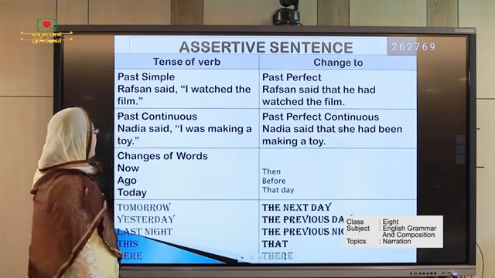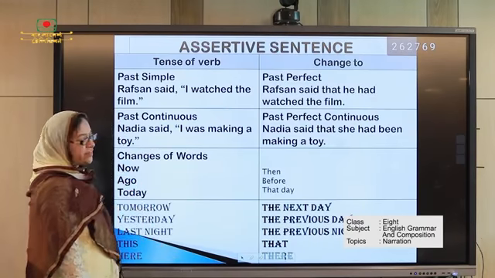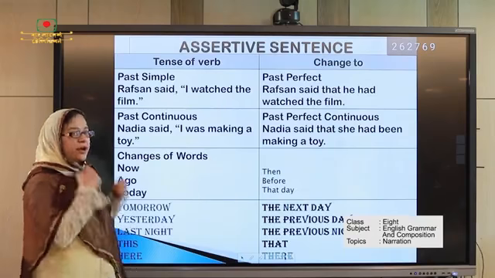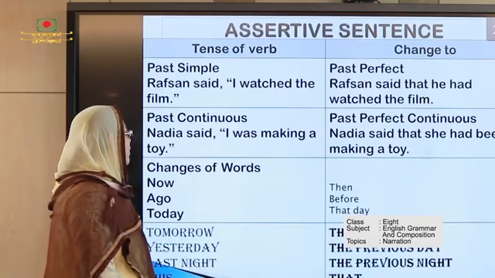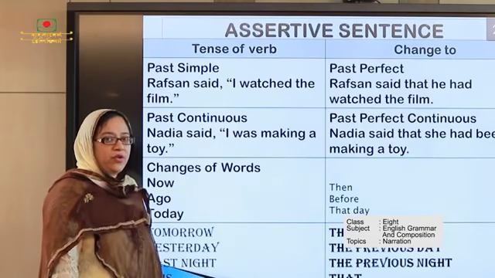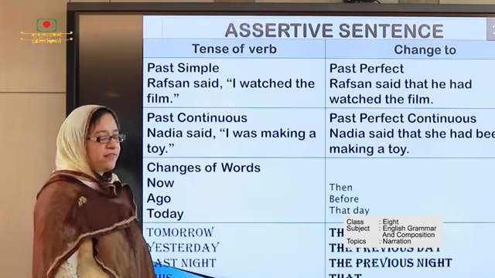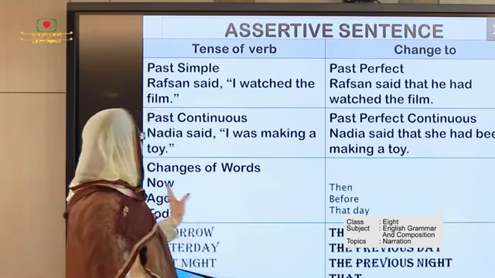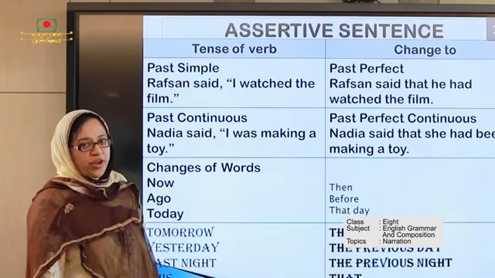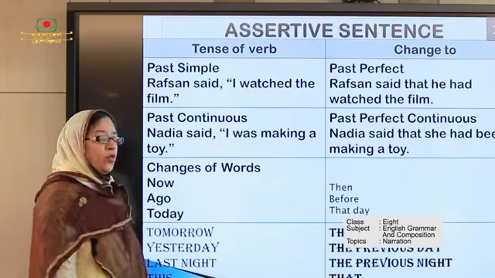And the next one, past continuous form turns into past perfect continuous. Nadia said, I was making a toy. So we know the rules of past perfect continuous. So it will be, Nadia said that she had been making a toy.